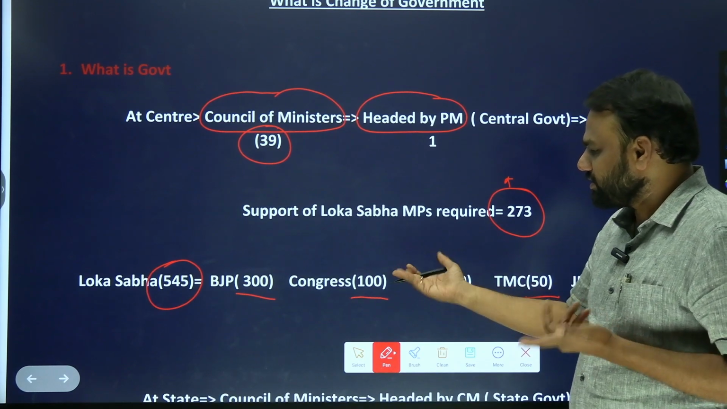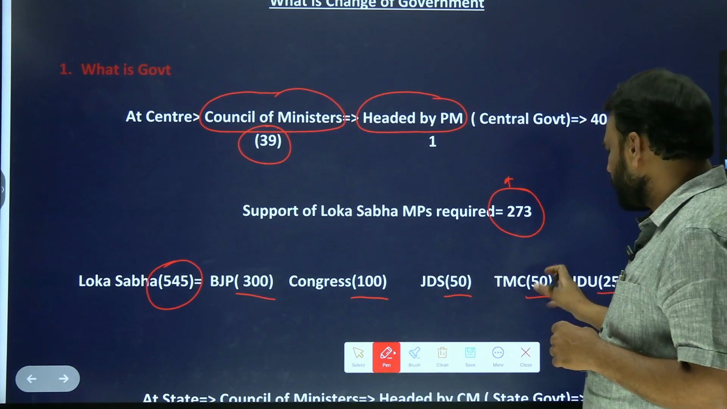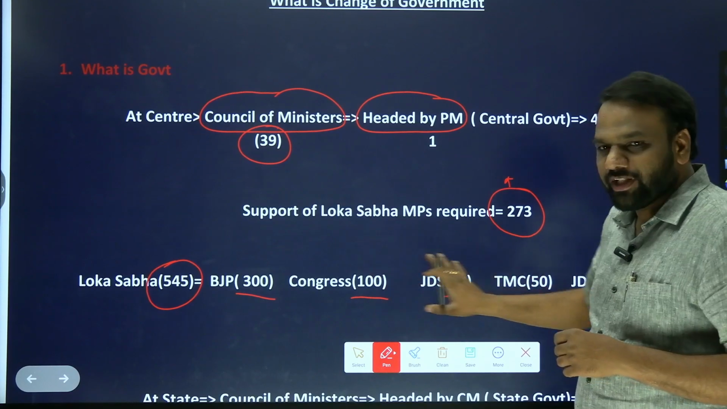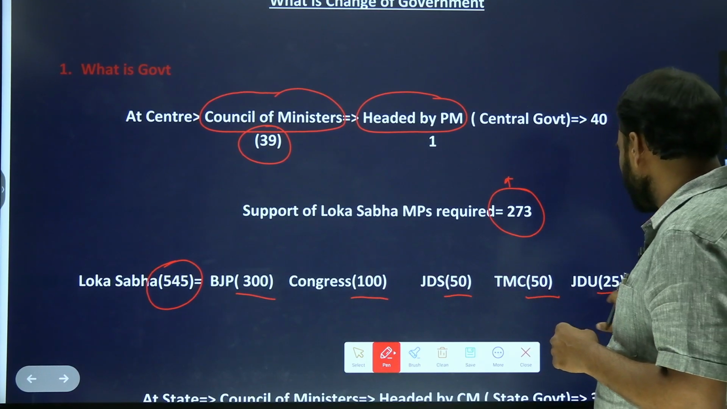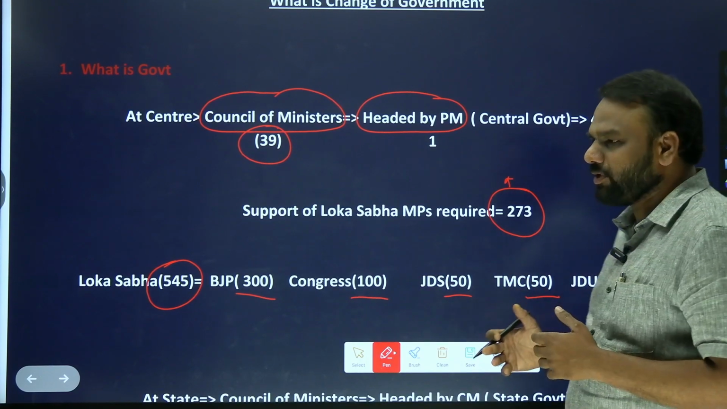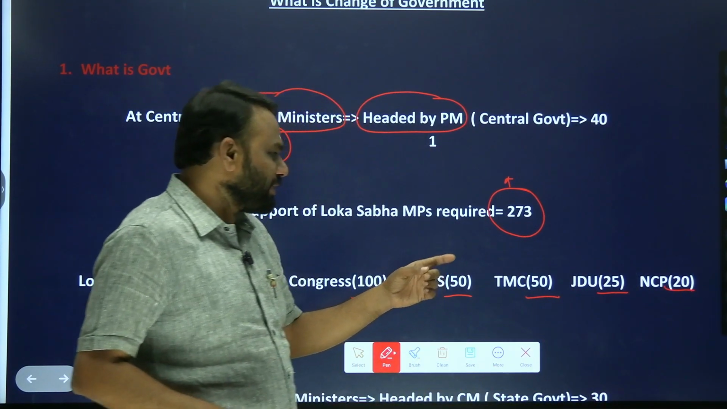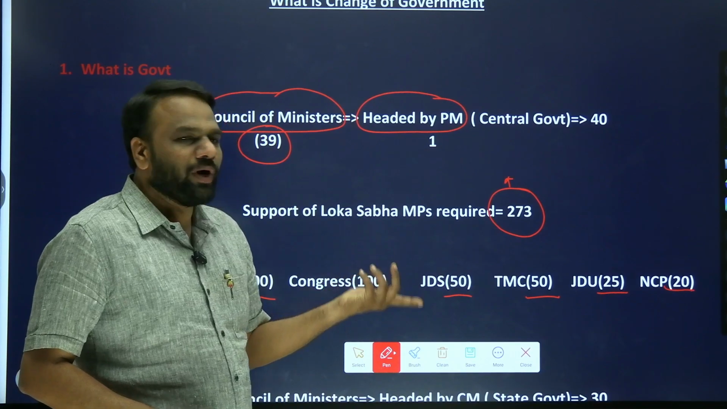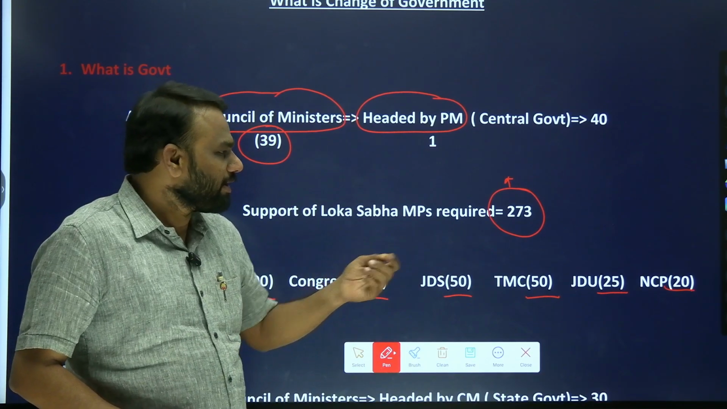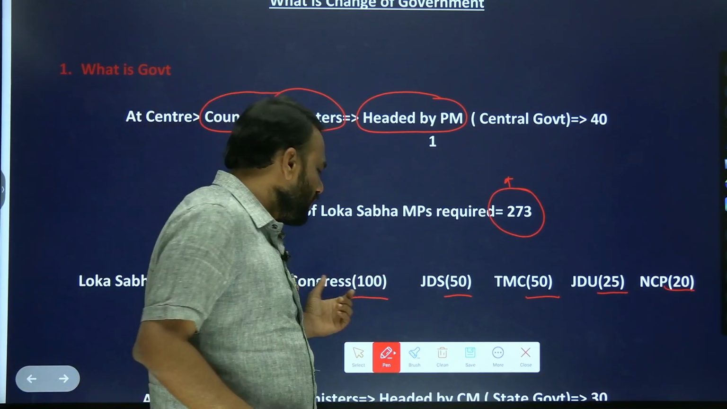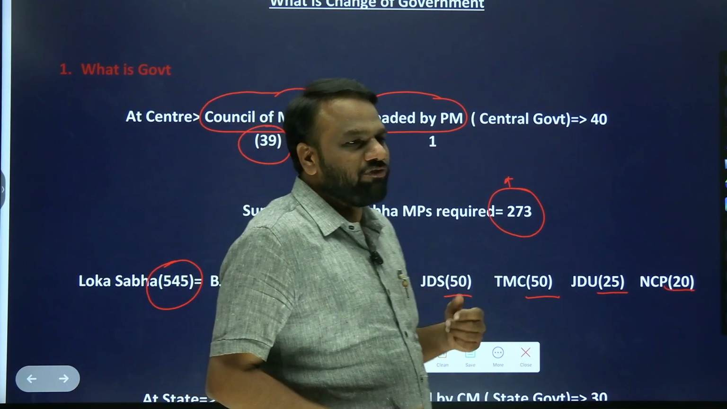If you look at Congress, it cannot form. JDS, no. TMC, no. Whether all together, Congress plus JDS plus TMC plus JDU plus NCP, can they form the government? No. Even if you add all these numbers, 100 plus 50 plus 50 plus 25 plus 20, you will get 245. But what is the magic number required? 273. So even all of them together cannot form a government.